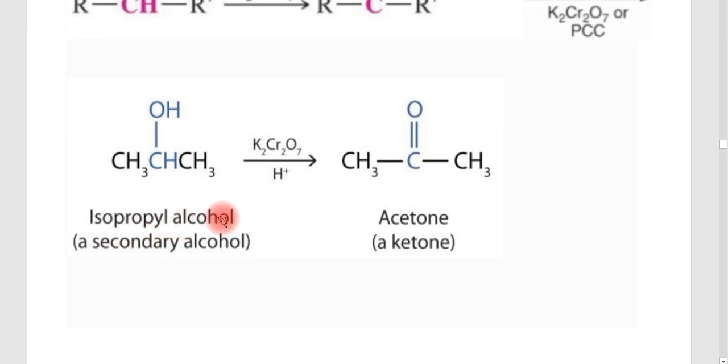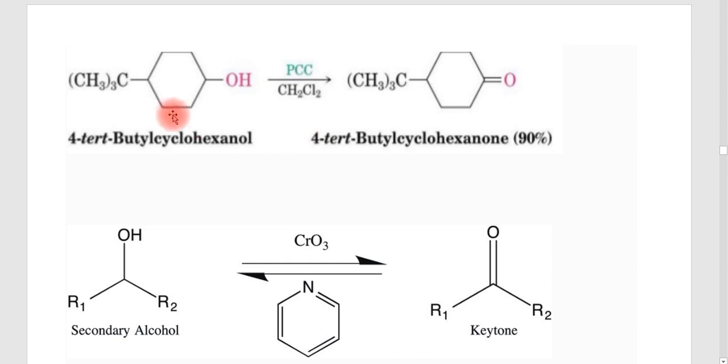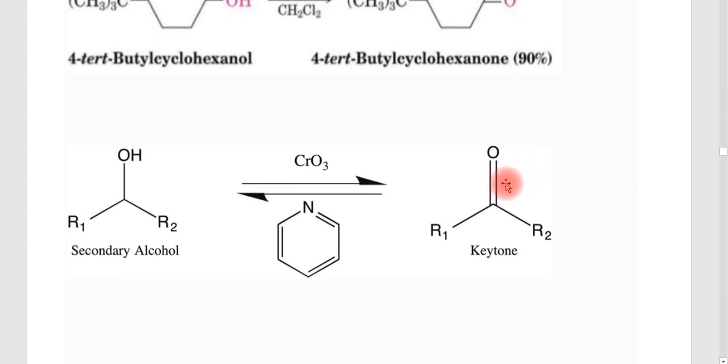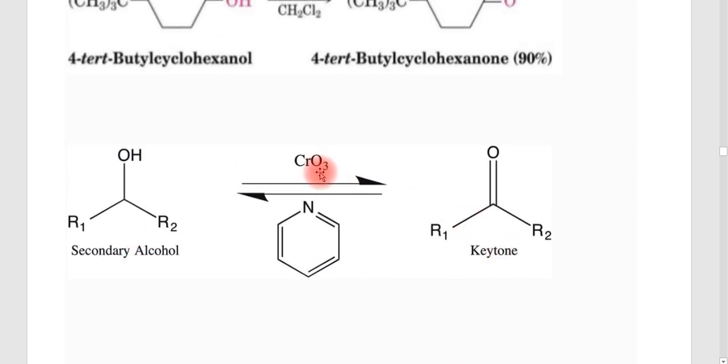Isopropyl alcohol, which is a secondary alcohol, is converted into acetone, that is a ketone, in the presence of K2Cr2O7. That is CH3CHOHCH3 converted into CH3COCH3. In the other example given here, the reagent is changed. It is happening in the presence of PCC and CH2Cl2. 4-tert-butylcyclohexanol is converted into 4-tert-butylcyclohexanone. The yield is 90%. Or once again, I show here the secondary alcohol converted into a ketone in the presence of the Collins reagent.